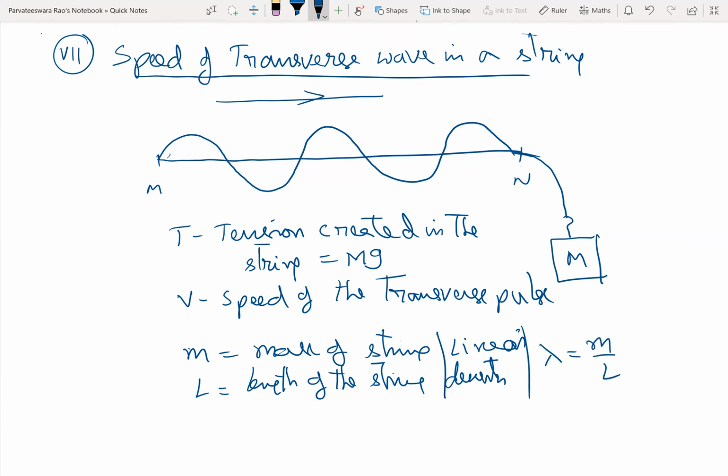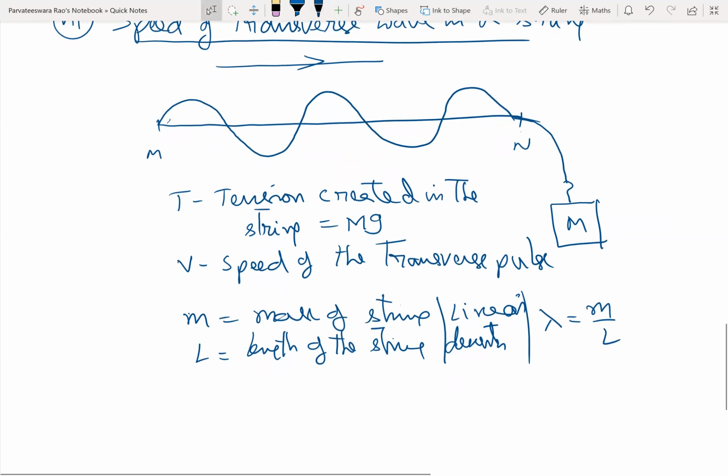That is, of course, given by M by L, or in some books they also give you mu. Units are kg per meter, or kg meter inverse. Then the speed of the transverse wave is derived as root of T by mu.